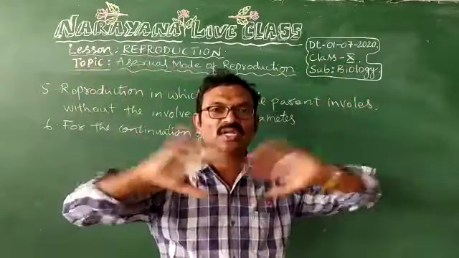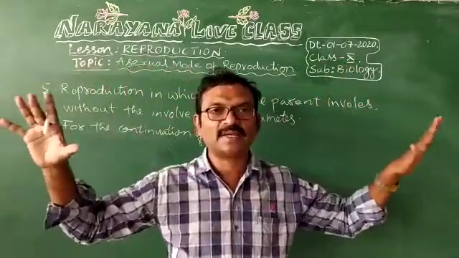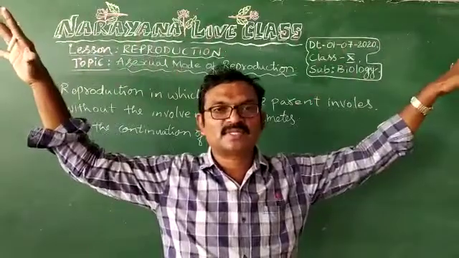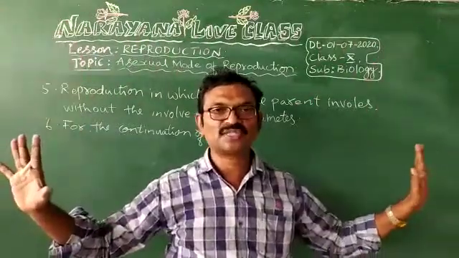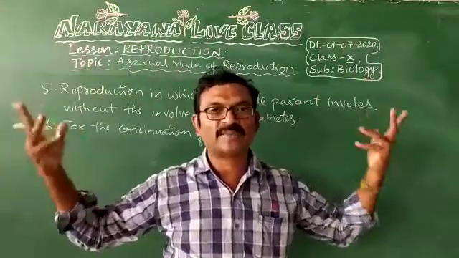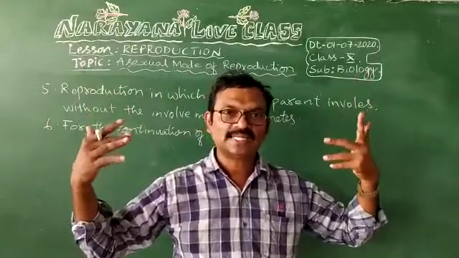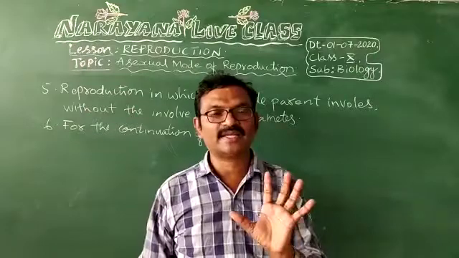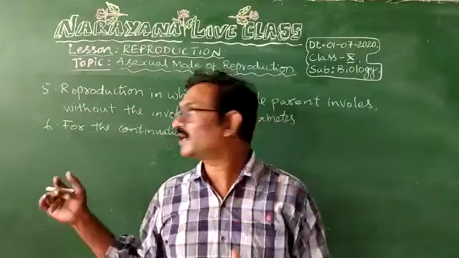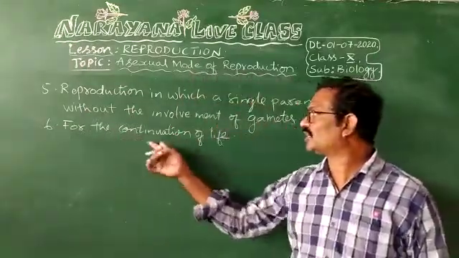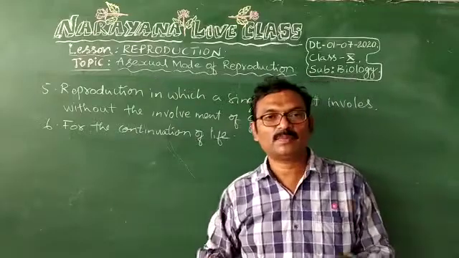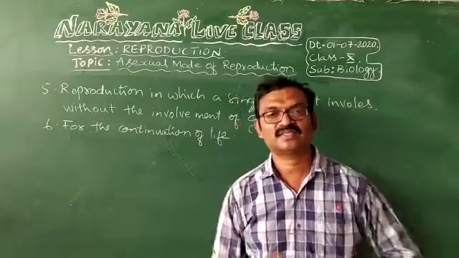Think that if there is no reproduction on the earth, what will happen? All the organisms will stop producing their young ones. So all of them at once will disappear from this earth. That's why they should participate in the reproduction for the continuation of life by production of their young ones.